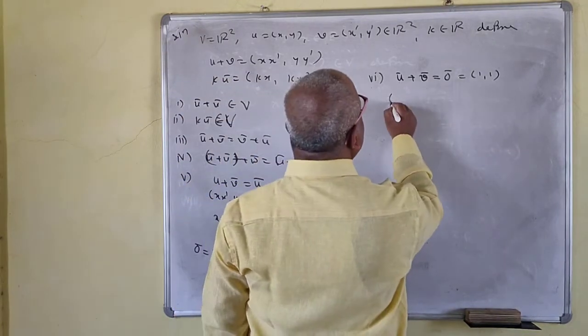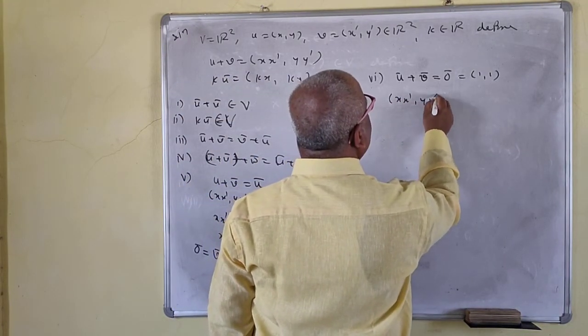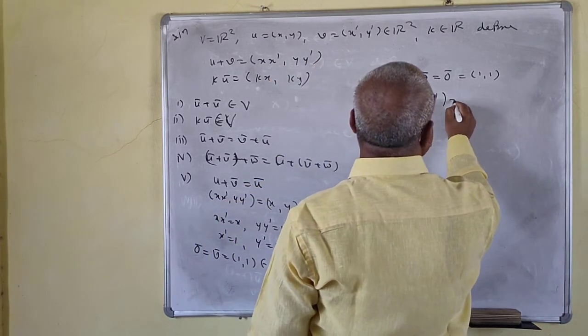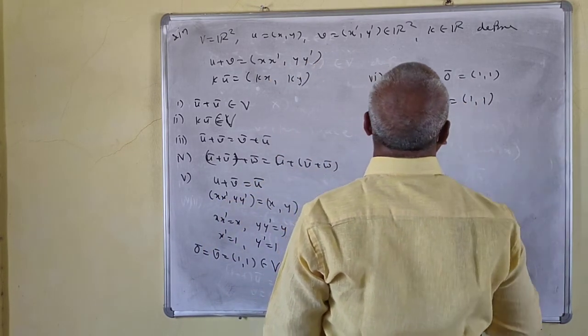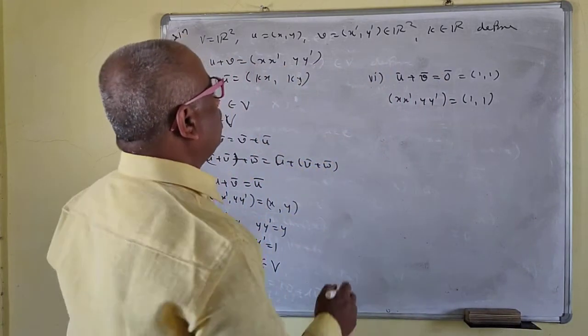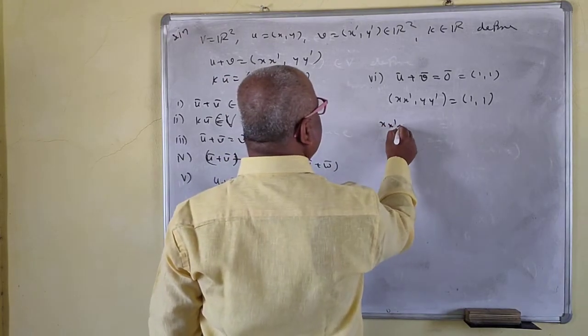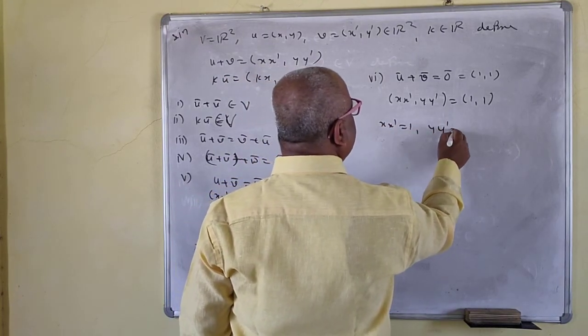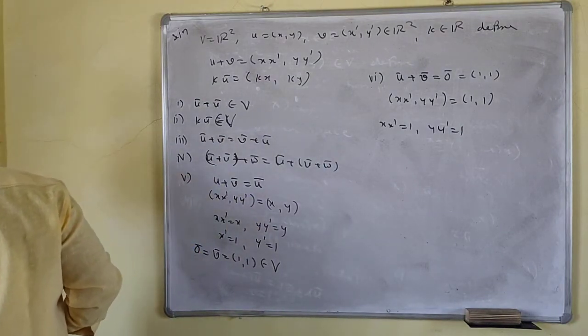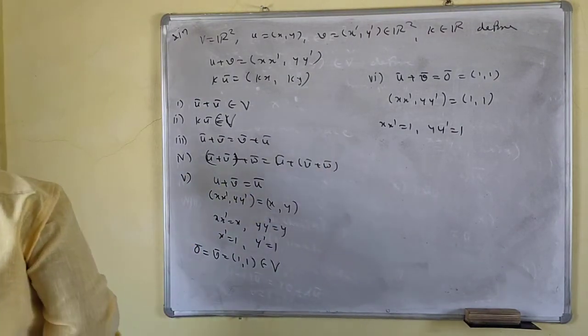So this is (x x prime, y y prime) is equal to (1, 1). That means x x prime is equal to 1, y y prime is equal to 1.